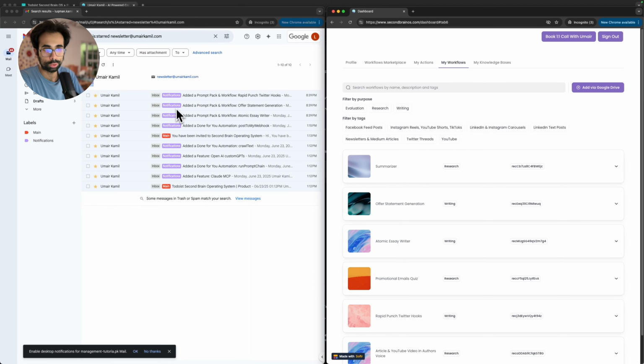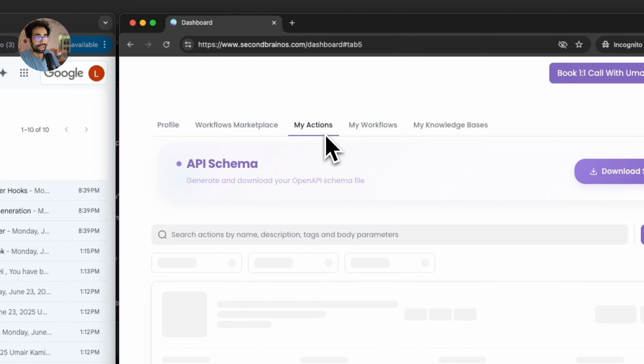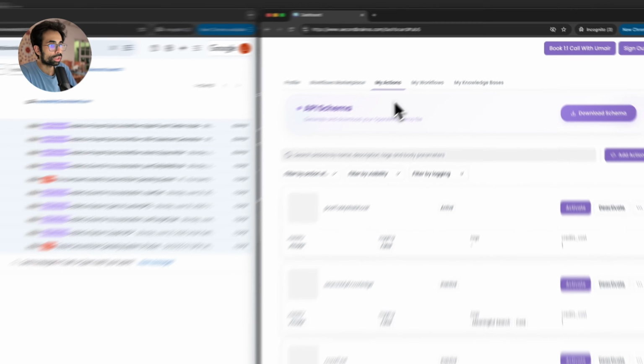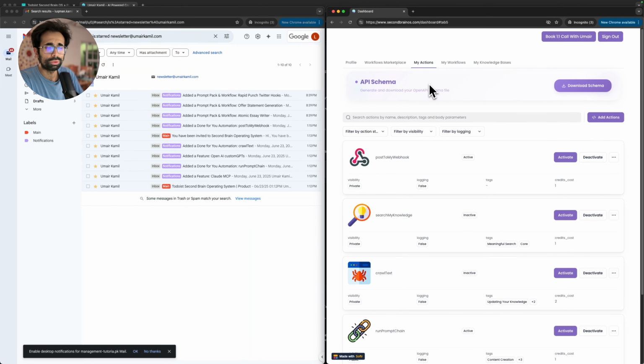Of course, they won't be labeled in your inbox, but I've done it just so that it's visually very clear to you, right? The next thing you will get access to are actions. Actions are what are known as API endpoints or functions or tools. There are different words for these, but these essentially mean the same thing, right?